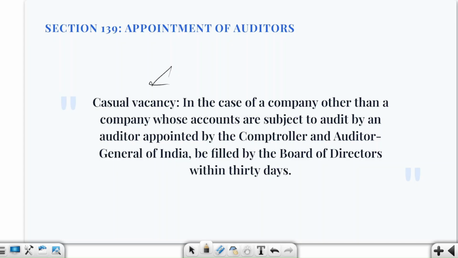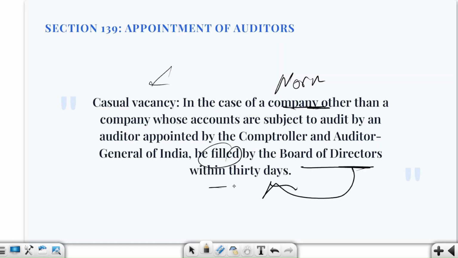So basically, when it happens with the normal company whose accounts are not subject to audit by a CAG appointed auditor, the board of directors will fill the casual vacancy within 30 days. Okay, but here you have to understand that there is an extra condition for resignation. So in case of a company other than a company whose accounts are subject to audit by an auditor appointed by CAG, basically in case of a normal company, it has to be filled by the BOD within 30 days.